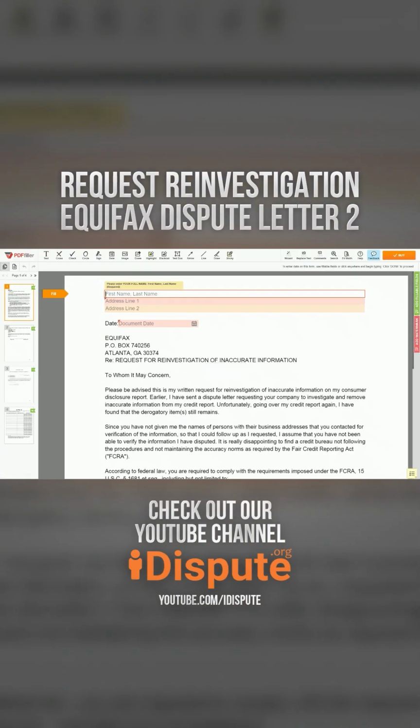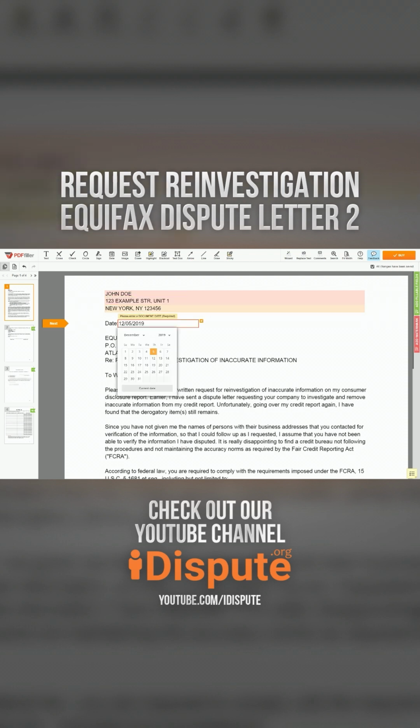Now, you can start to fill out the form. Begin with your first and last name at the top. An example, John Doe. Next, enter your current address, the same address as mentioned in your ID or driver license. Address line 1, 123 Example Street, Unit 1. Address line 2, New York, NY. 123456. Choose your document date. Scroll down, and enter your